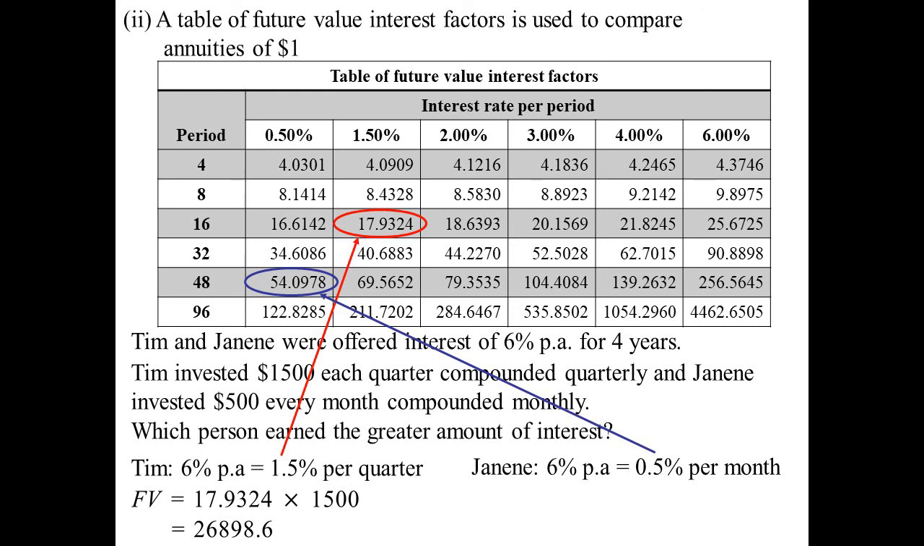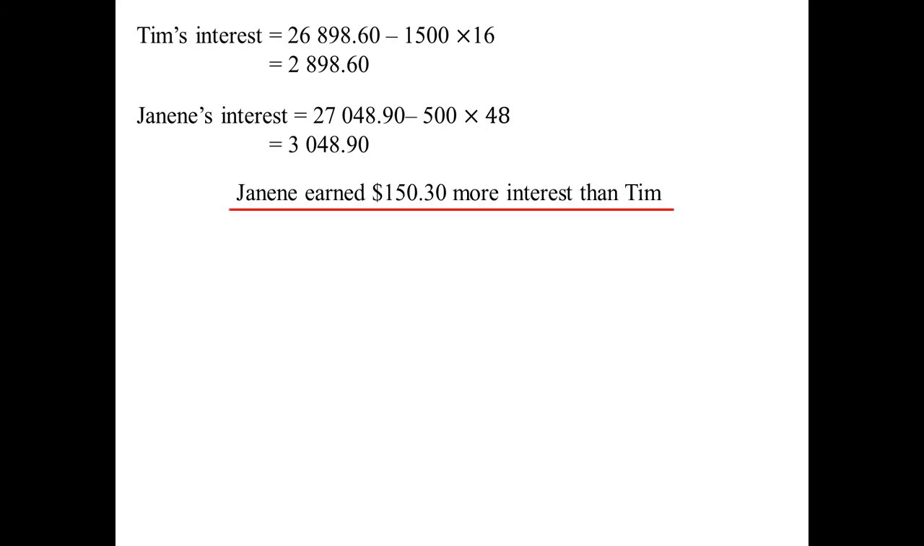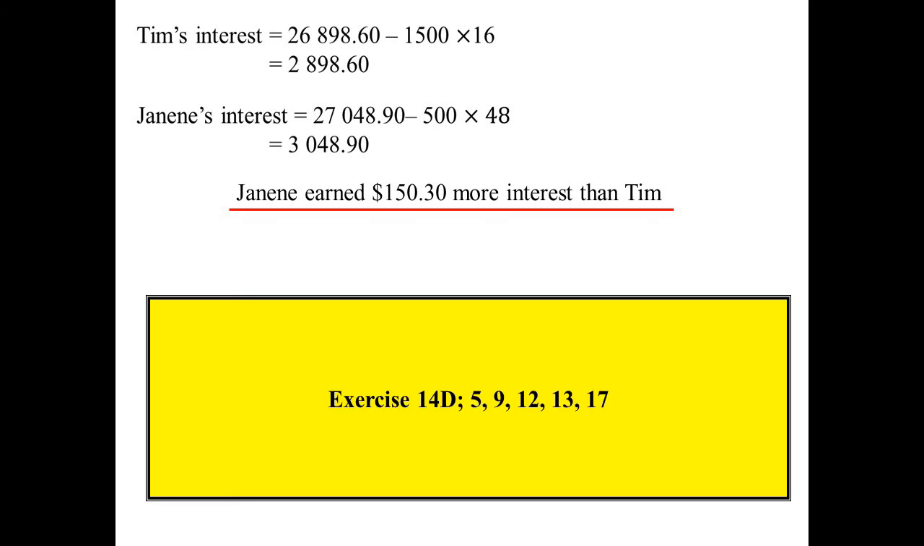Well, Janine's 6%, she's doing 0.5% per month, but that would be for 48 months. So hers is 54.0978. Times that by 500, because her investment's 500, ends up with 27,040. So for Tim's interest, we've got to take away the actual investment. He made 16 investments of $1,500. Tim's made $2,898.60. Janine made 48 investments of $500. Her interest was $3,048.90. So Janine ended up with the most interest, just by $150. Okay, all of that for 5 questions. There we go.